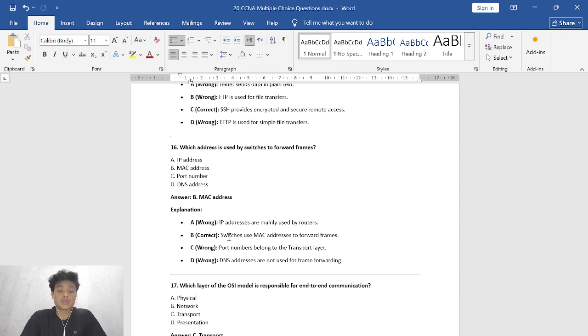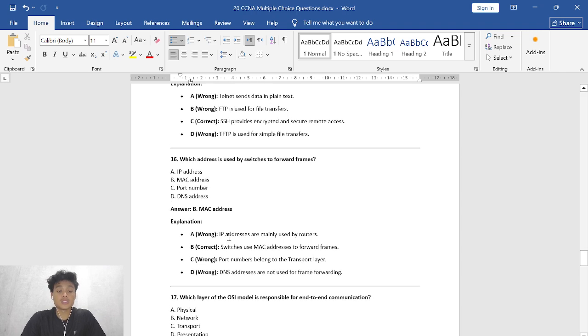Because IP addresses are mainly used by routers. And then B is correct because switches use MAC addresses to forward frames. And then C, this is wrong because port numbers belong to the transport layer. And then D, this is wrong too because DNS addresses are not used for frame forwarding.